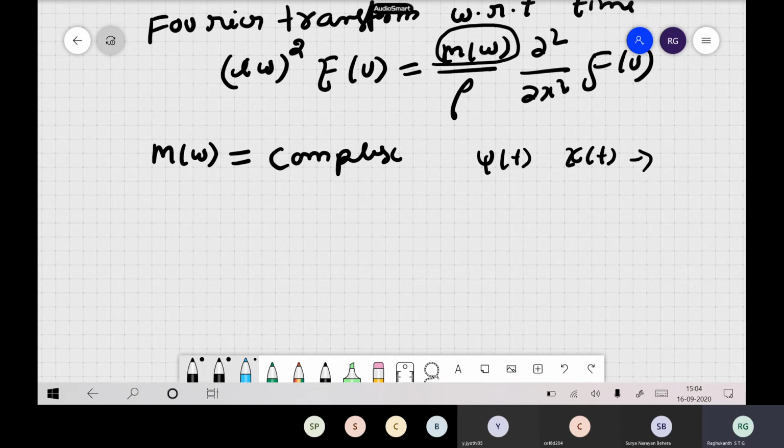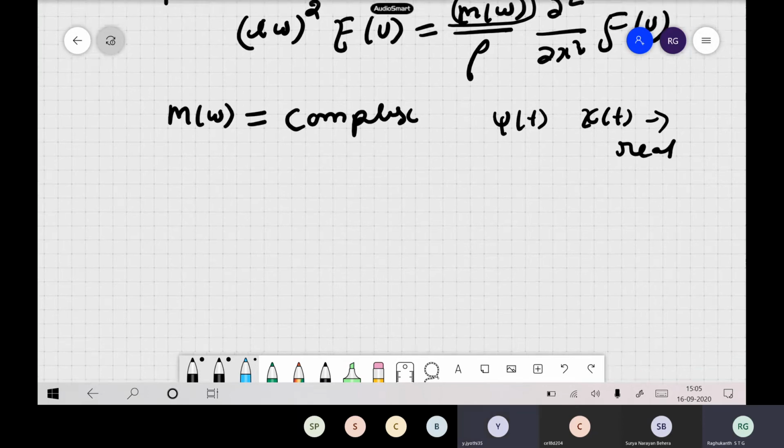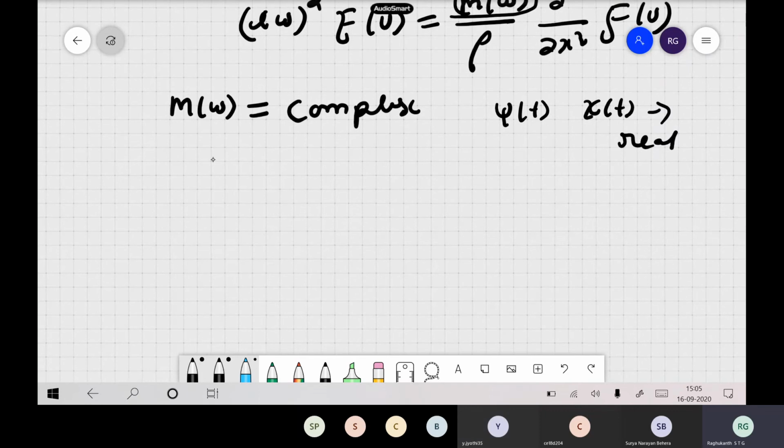If they have to be real, the only way is that M(ω) is complex. That is the Fourier property. And we have also seen it is frequency dependent, things like M/(iω) and so on.